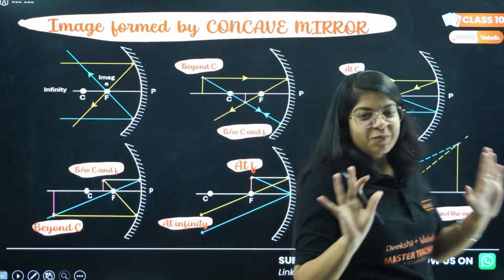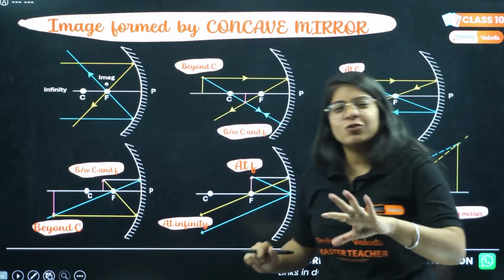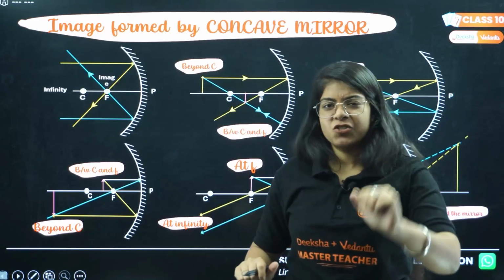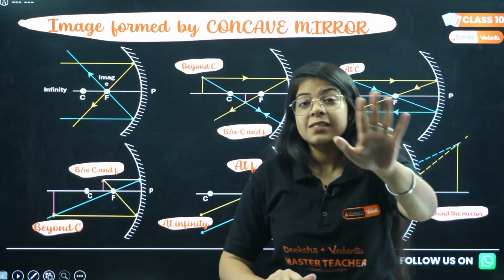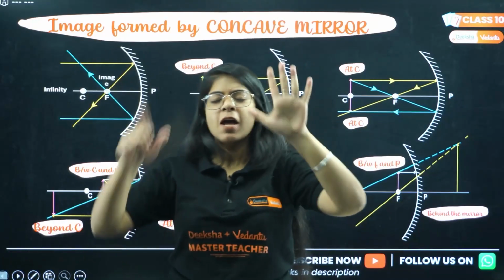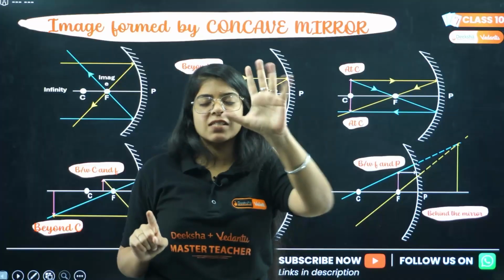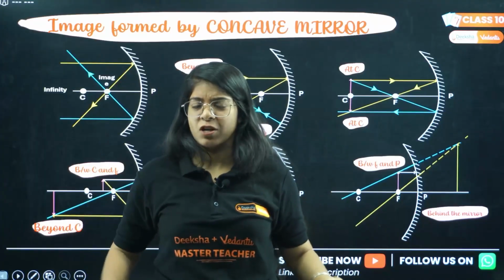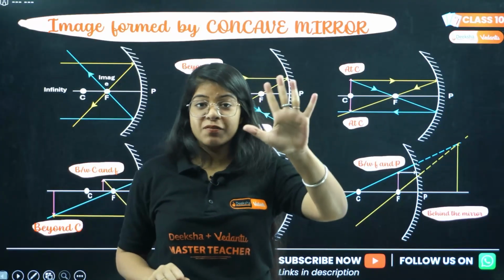This is very, very important. I know students find it very tough. Okay, let's just understand it. There are 6 cases. As soon as you think of concave mirror, remember there are 6 cases. 5 cases are normal, the 6th one is exceptional. Now let's start with the first case.